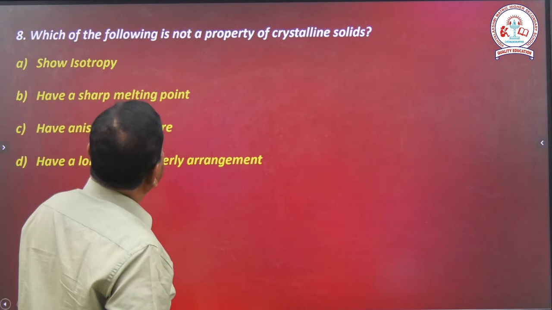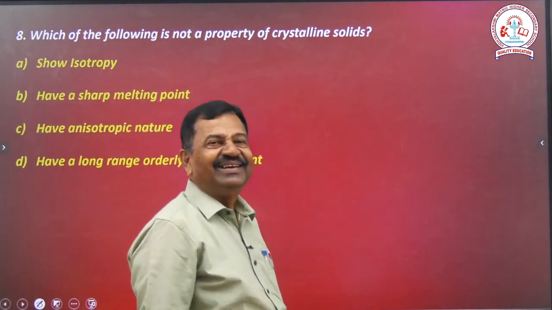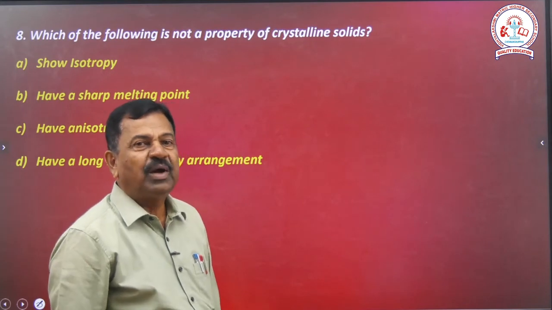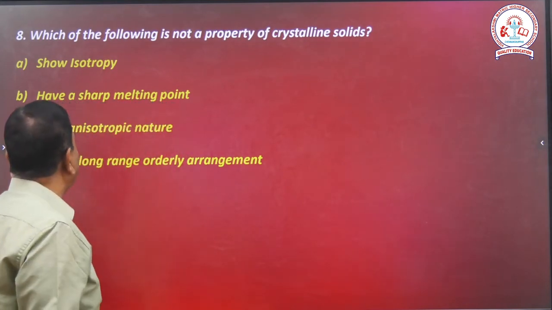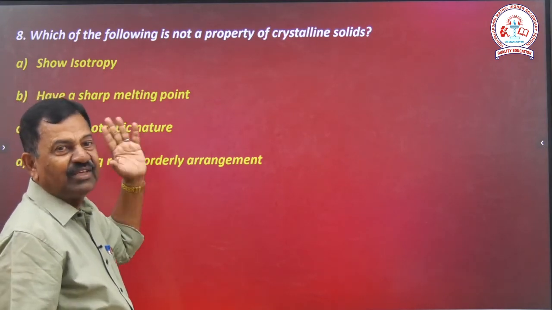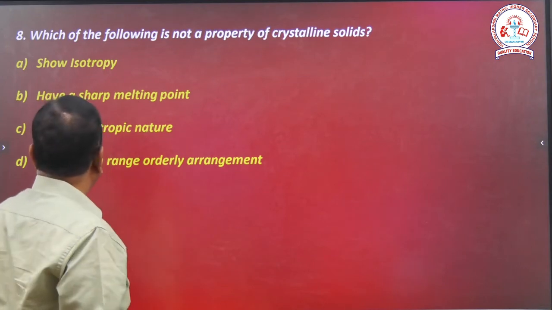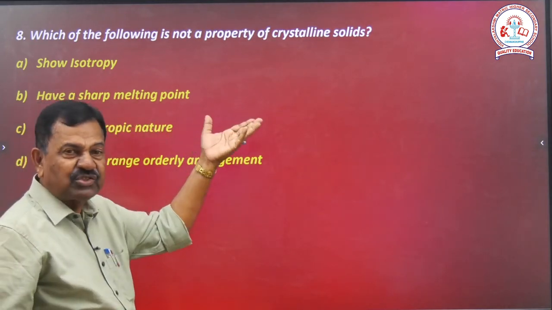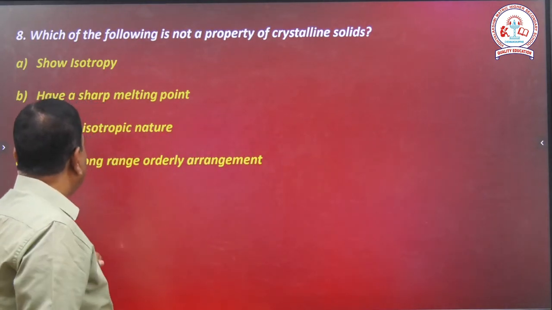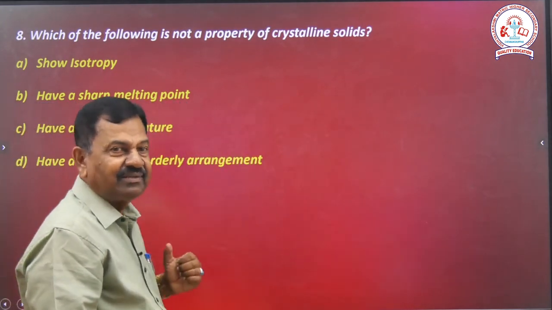Which of the following is not a property of crystalline solids? So isotropy. Isotropy belongs to amorphous substances. Sharp melting point belongs to crystalline substances. Anisotropic nature belongs to crystalline solids.